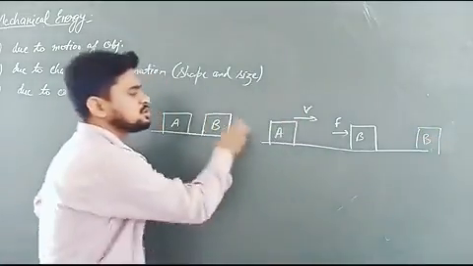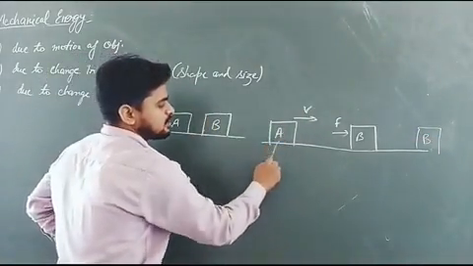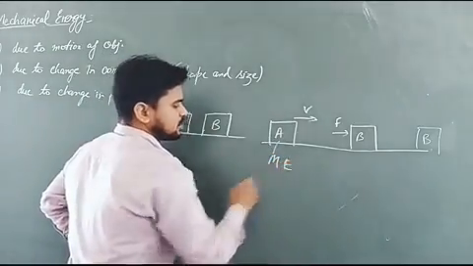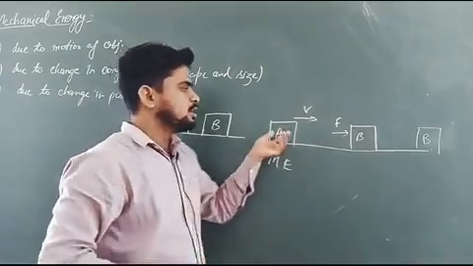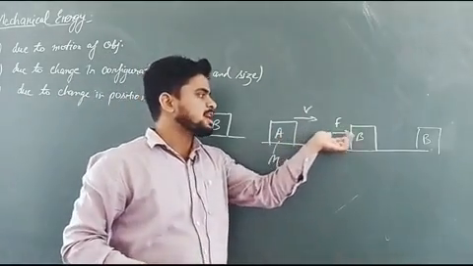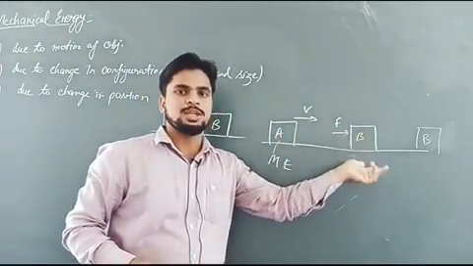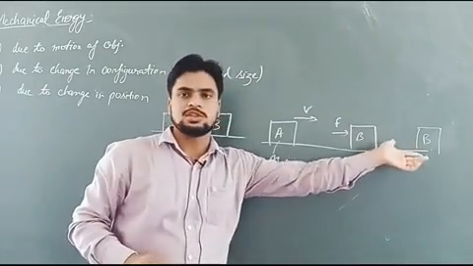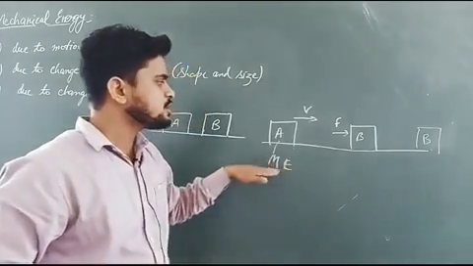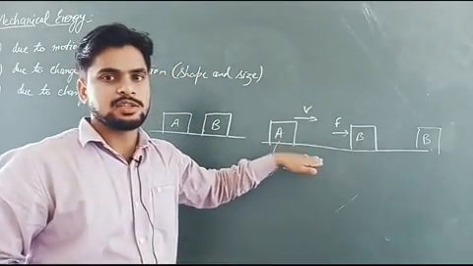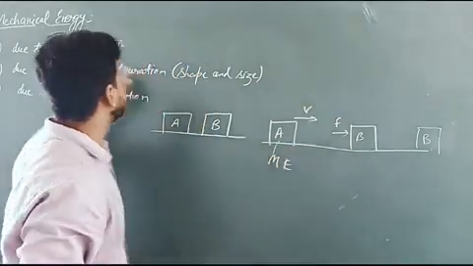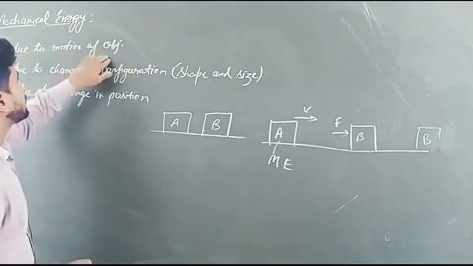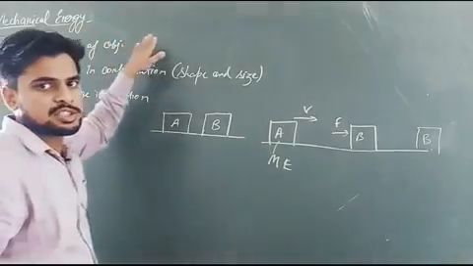Now in this situation, we can say A has mechanical energy. Why? Because due to its motion, it can apply certain force on B such that B gets displaced from its original position. So in this situation, A possesses mechanical energy. So that's why we can say due to motion of the object, mechanical energy is possessed by an object.